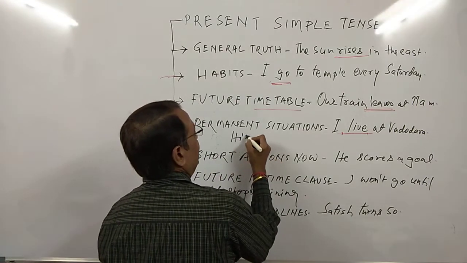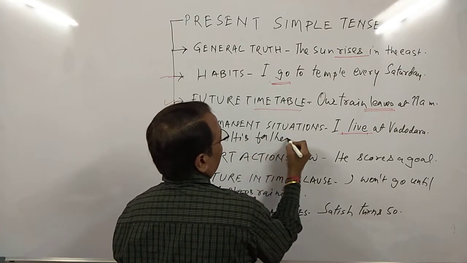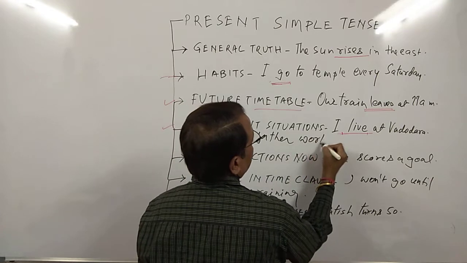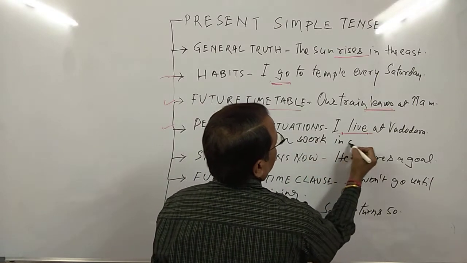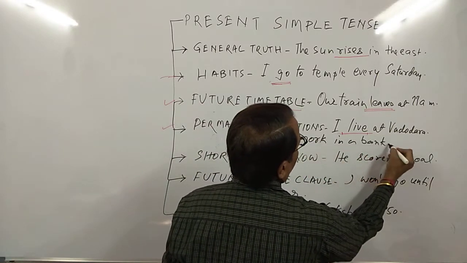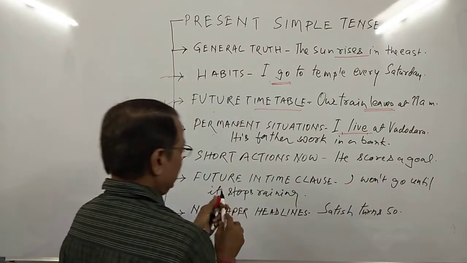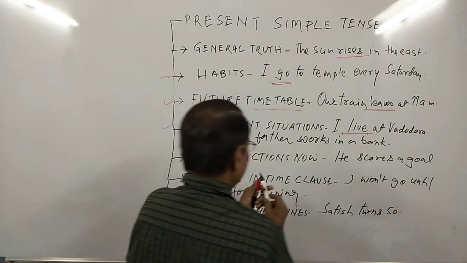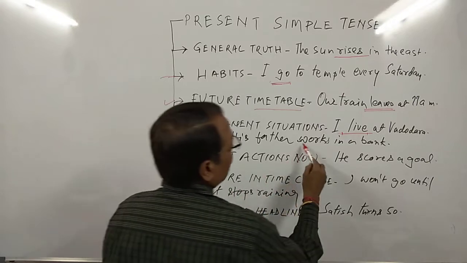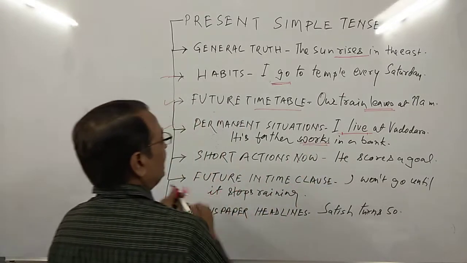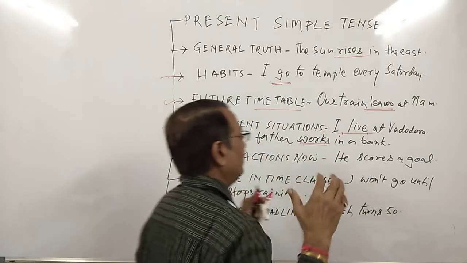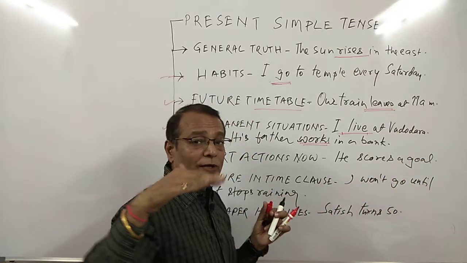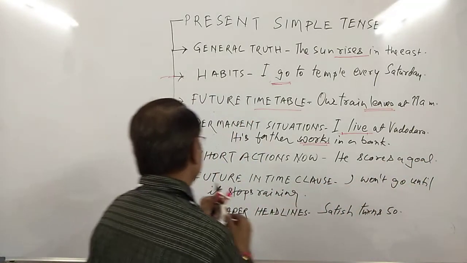His father works in a bank, right? In this situation also, you are using simple present tense. That also shows a permanent situation. If he is a banker and he works, it's a permanent situation, lifelong.